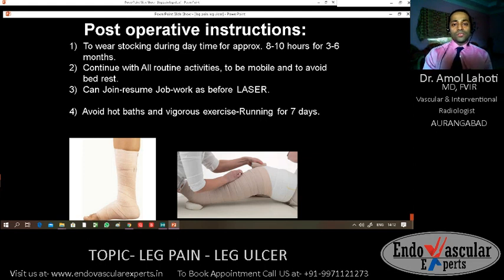A lot of these patients ask us what precautions they have to take post laser therapy. The patient just has to wear the stockings, nothing else. The patient can resume work, duties, household work, everything from the very next day. The patient has to avoid hot baths and severe exercise or running for around 7 to 15 days.